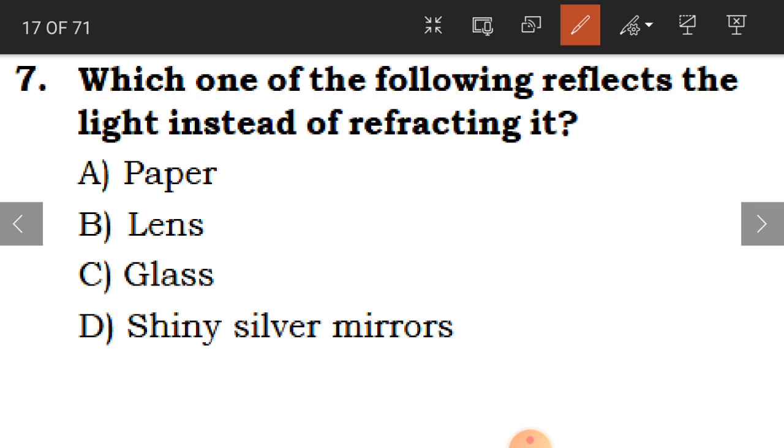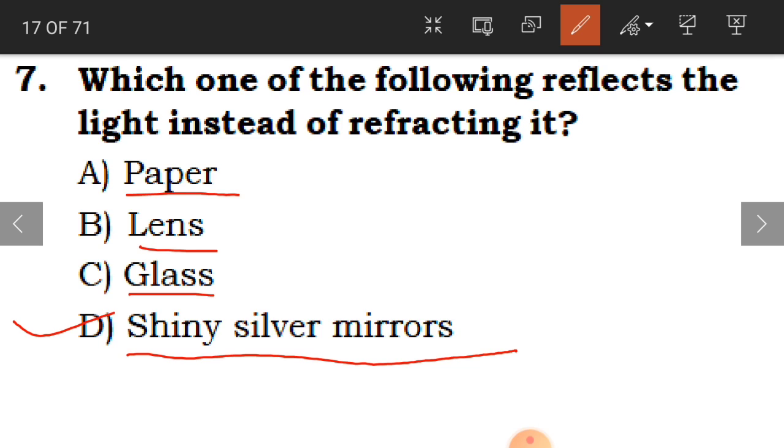Clear, children? Now, seventh one. Which one of the following reflects the light instead of refracting it? Reflect the light, that is bouncing back, bounce off. Okay, so which one is going to reflect the light instead of refracting? Paper, lens, glass or shiny silver mirrors? Yes, the answer is shiny silver mirrors. These are going to reflect the light.